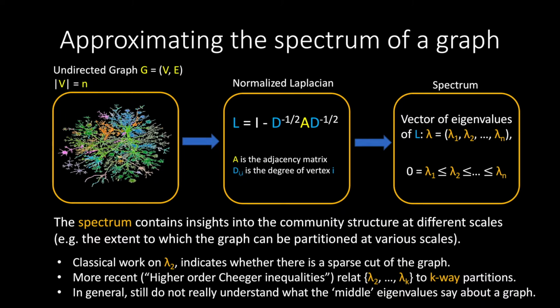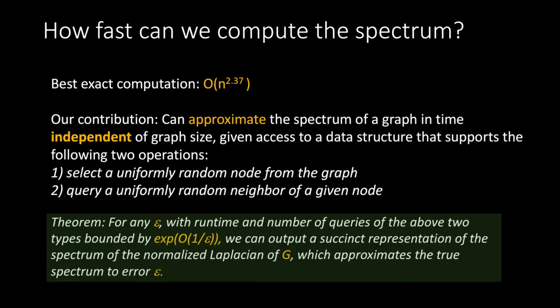Why might you be interested in computing the spectrum? These eigenvalues contain lots of structure information about the graph, such as the extent to which it has community structure or can be clustered at different scales. So how quickly can the spectrum be computed or approximated? It is well known that it takes matrix multiplication time, n to the 2.37, to compute the spectrum exactly. Can we make it faster?